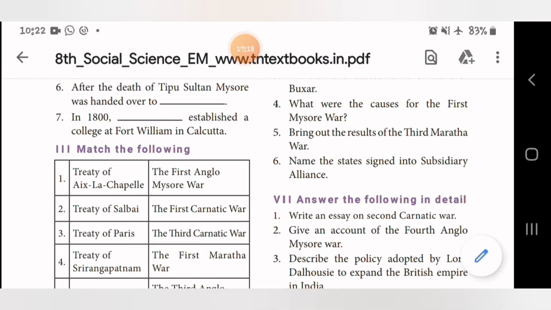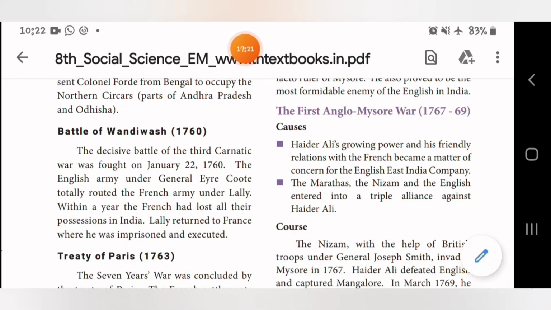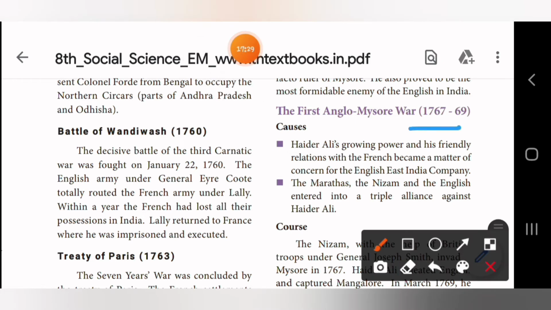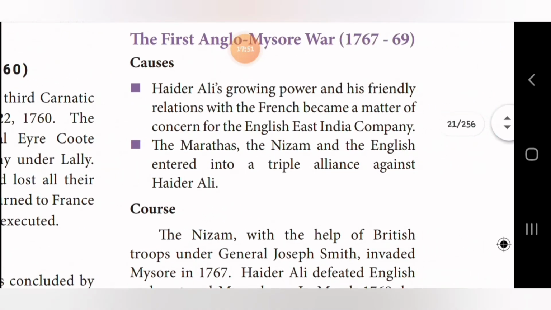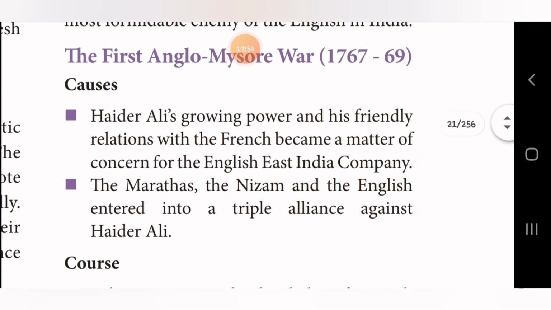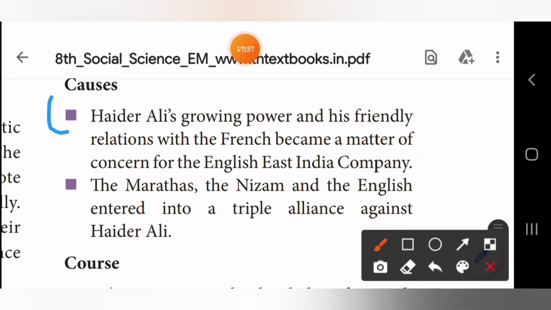Now we shall turn to the page number 15. Yes, on the right hand side, first Anglo-Mysore War 1767 to 69, you can see, right? So this paragraph, the causes, there are 2 points. So that is the fourth short answer from Roman letter 6. So we will see what it is. Hyder Ali's growing power and his friendly relations with the French became a matter of concern for the English East India Company. So I'll just zoom it out and show it to you. Yes, from here to here.